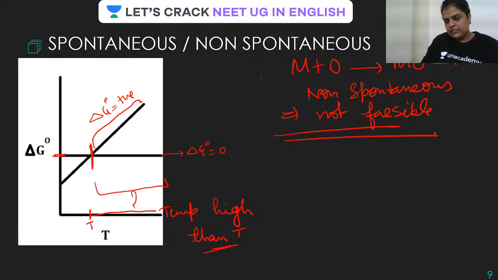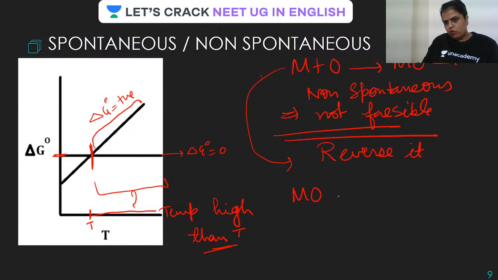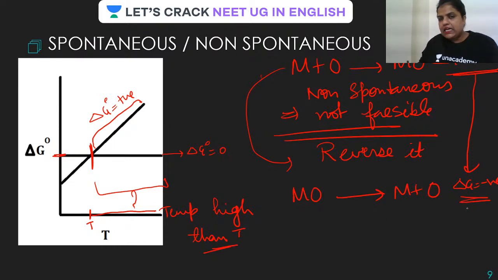Clear? Okay. Now let us reverse this reaction. Just reverse it. We will be forming M from MO, that is MO is getting reduced into M. For this, what will happen to delta G, guys? Yes, this will become negative, isn't it? And if delta G is negative, what does that mean? Yes, this is spontaneous.